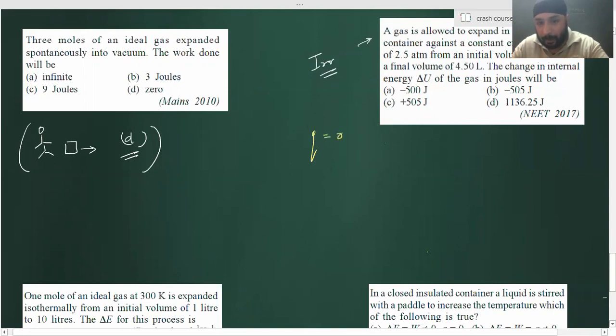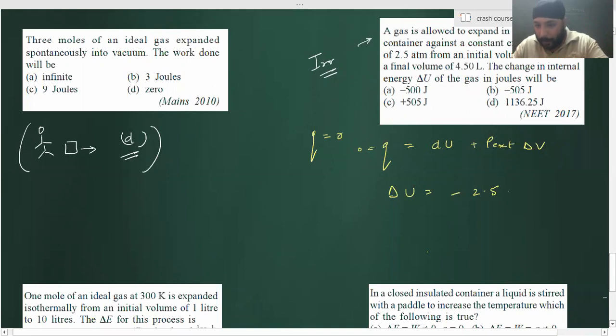That means Q is equal to dU plus P external dV, which we have calculated for irreversible process. So Q is equal to 0, that means delta U will be equal to minus P external dV. P external is 2.5 atm, already given to us.